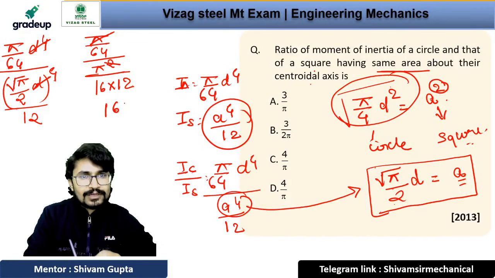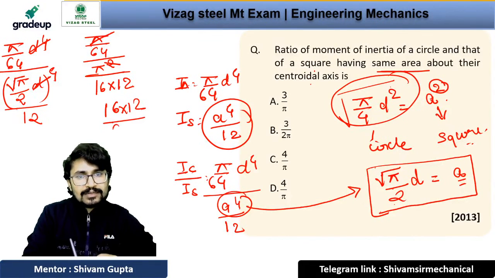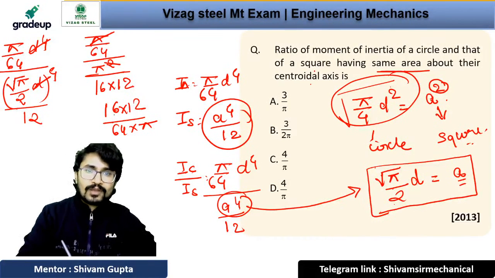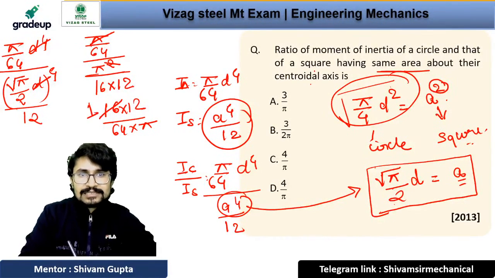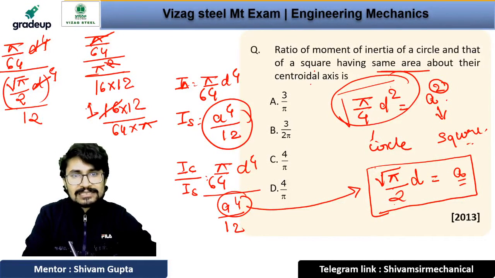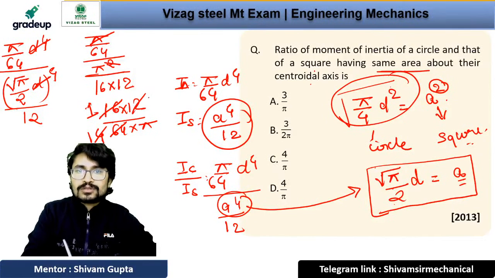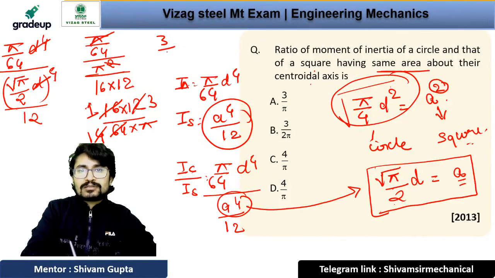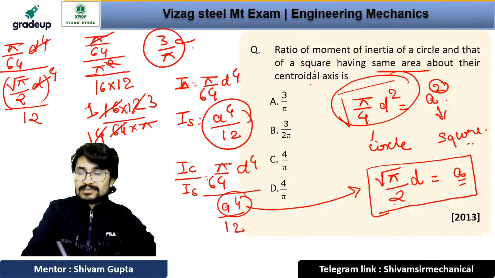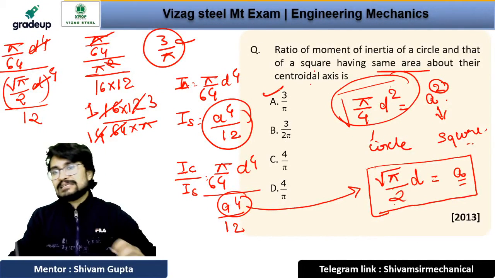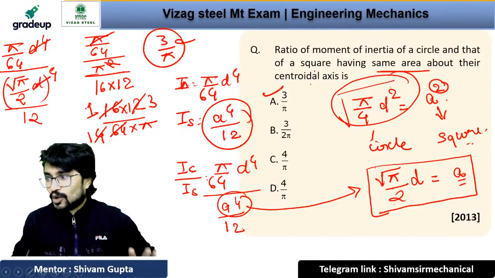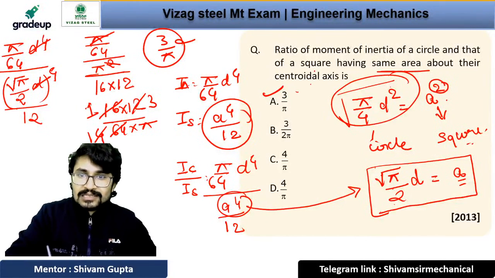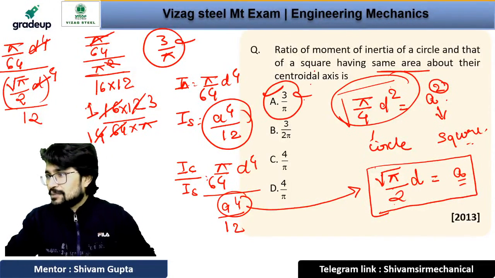Very good. 16 into 12 divided by 64 into pi, right? Now here 16 1 is 16. Do you know the table of 16? 16 1 is 16, 16 4s are 64, and 4 1s are 4, 4 3s are 12. So you will get 3 by pi as an answer. I told you this was not an easy answer at all. So the correct answer will be 3 by pi.